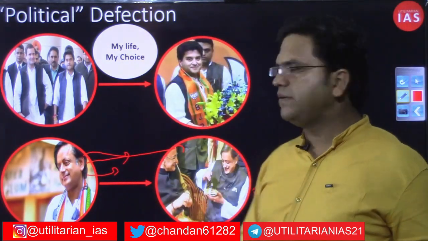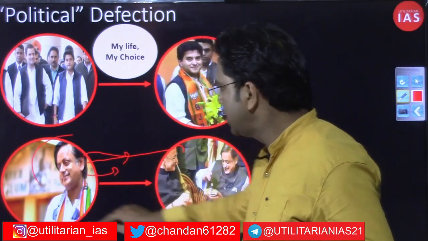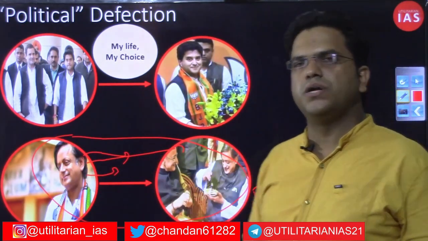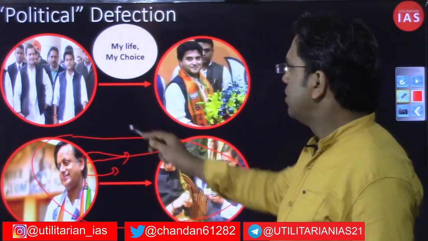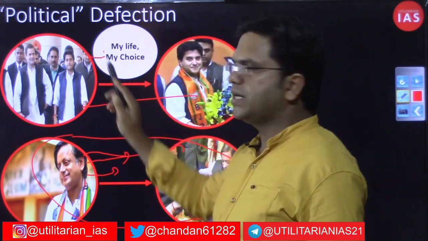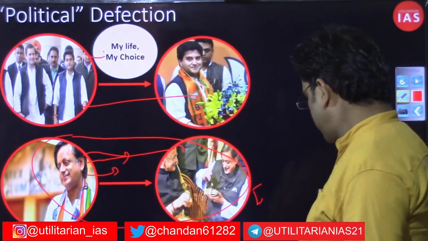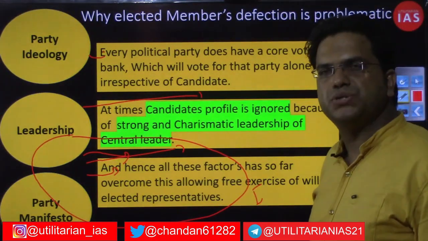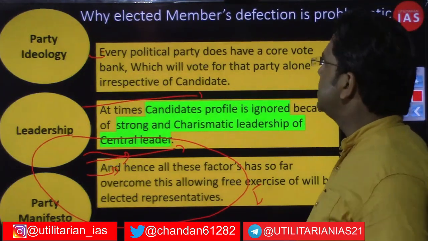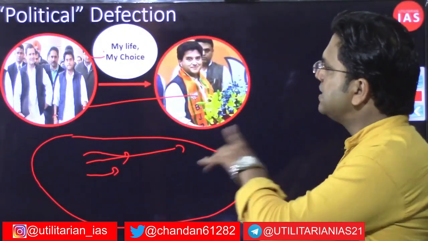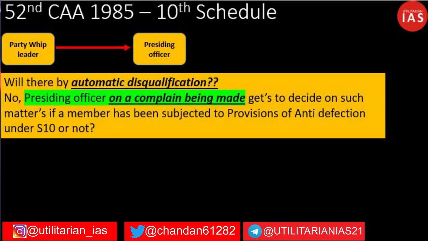That is political defection. This kind of political defection will be barred or punished according to the provisions of the 10th Schedule. The 10th Schedule does allow some kinds of political defection and does not punish them. So I hope you now have an idea of what kind of political defection will be punished by the provisions of the 10th Schedule, and what kind of political defection will be given concession by the provisions of the 10th Schedule.